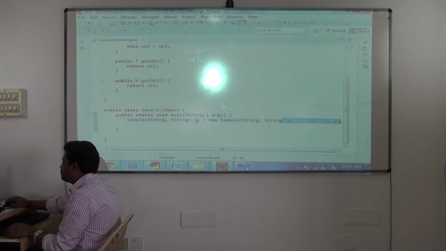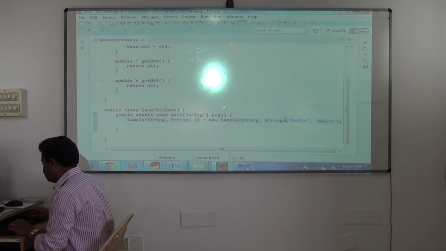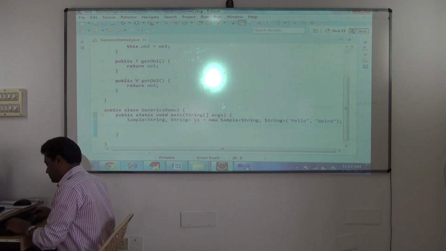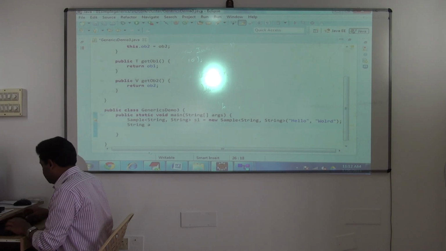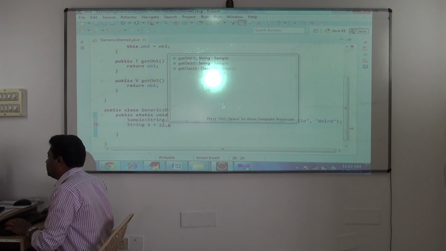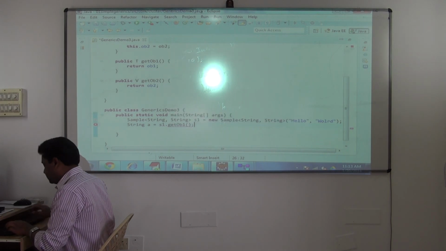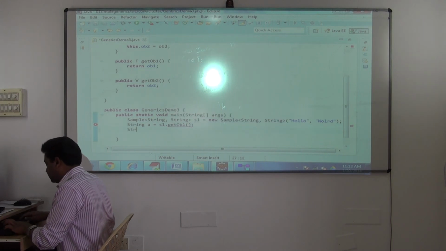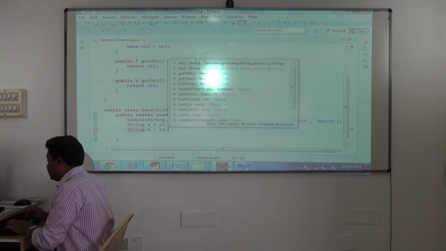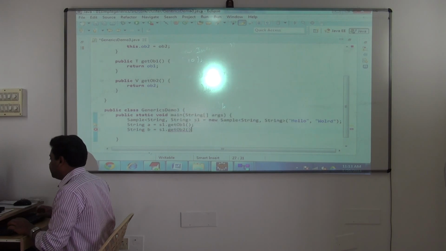So then next, once it is done, see now you can work freely, no need of typecasting. A is equal to s1 dot get Object 1. Both return String. S2 is equal to B I'll take. S1 dot get OB2.